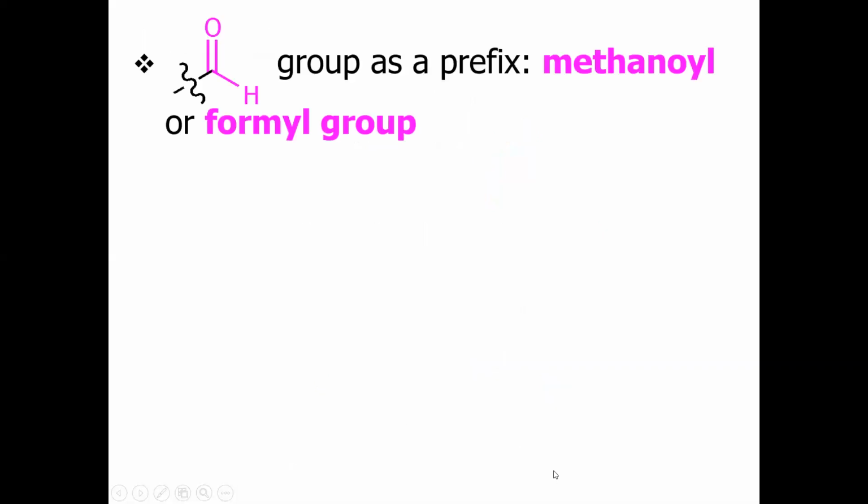Now if we have some more groups which have priority over aldehyde or ketone, then the aldehyde or ketone group would be used basically as a branch. In case the aldehyde is a branch, in a molecule where we have some more priority-containing group, then it will be prefixed as methanoyl or formyl group.